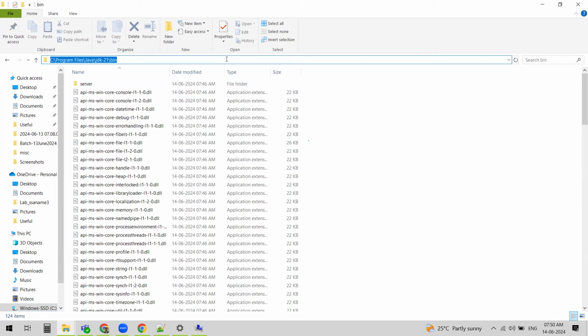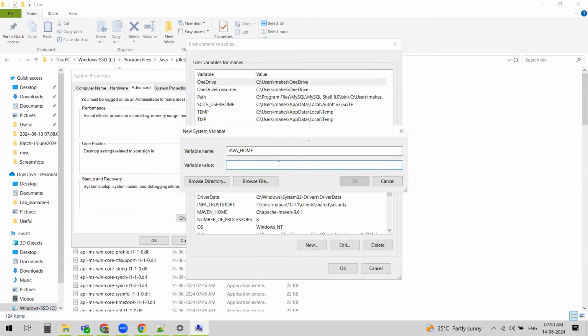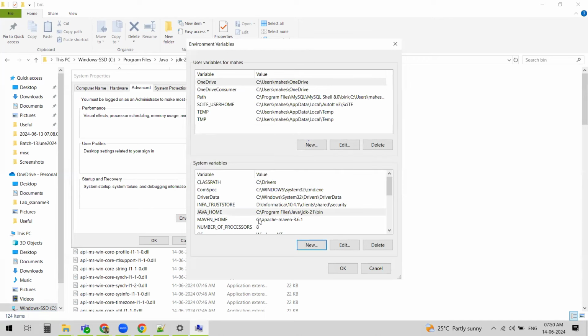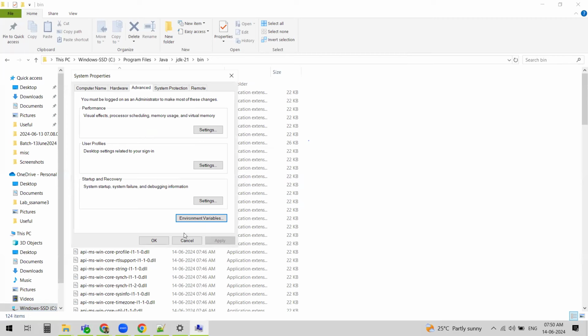So copy this and paste it under the variable value. The variable name will always be JAVA_HOME, and the variable value will be the JDK location till bin. Just click on OK. So I have Java home set, Java path, Java class path set here. Click on OK.